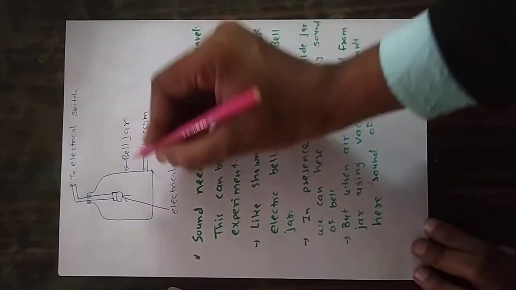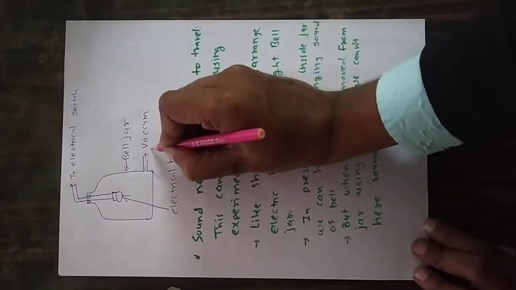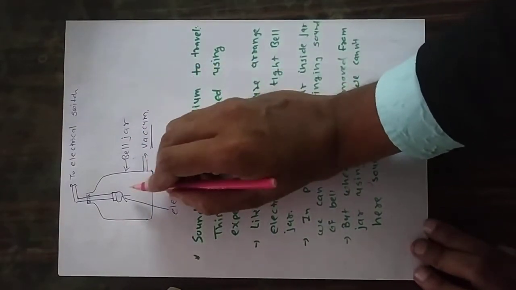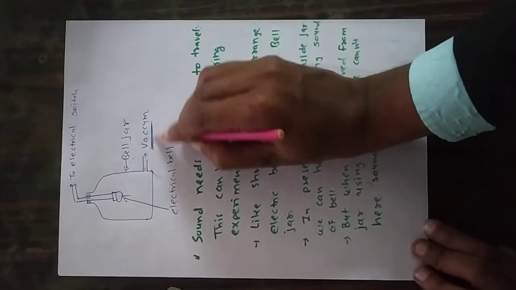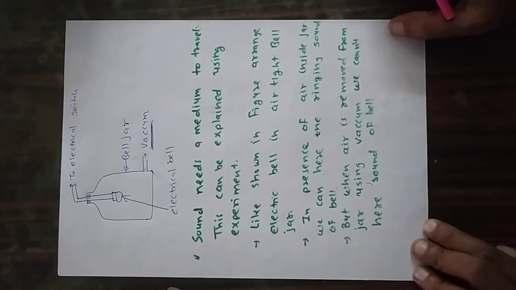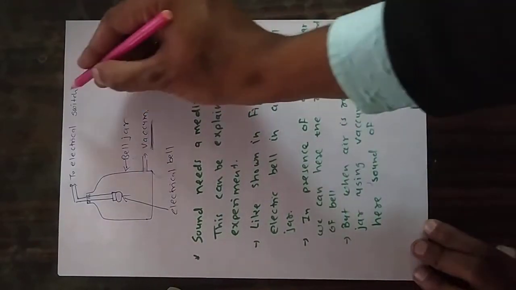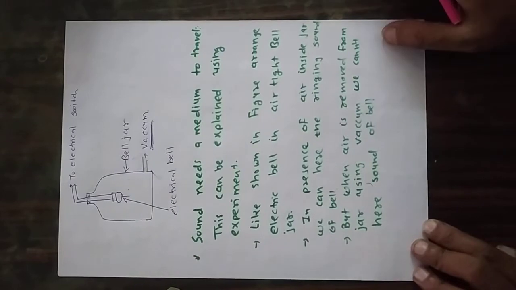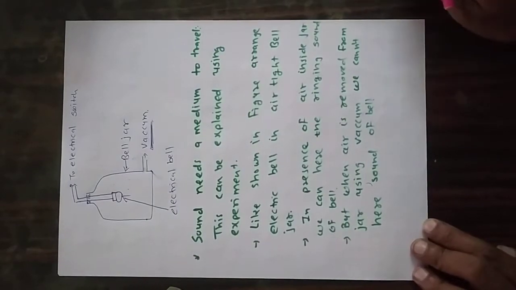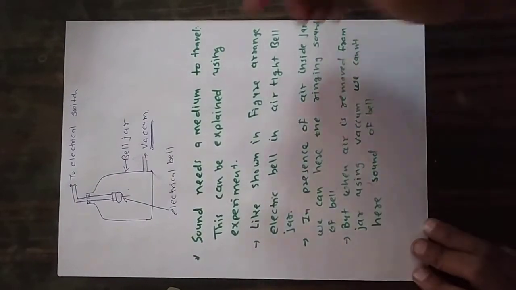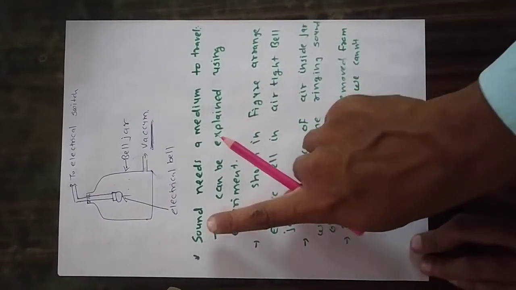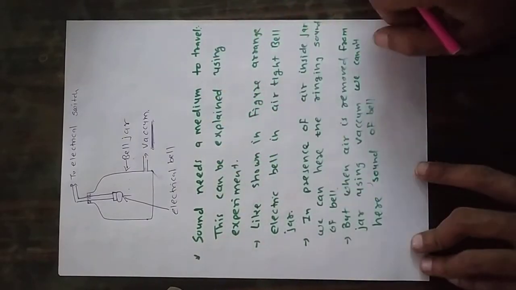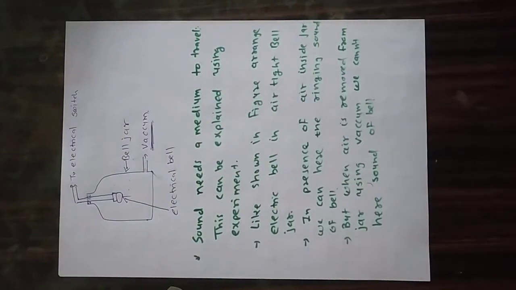But if I remove all of the air from the container using a vacuum pump, and then switch on the bell, I cannot hear the voice of that bell. So that is the experiment, and by that we can say that sound needs a medium to travel. In the absence of air, we cannot hear sound.